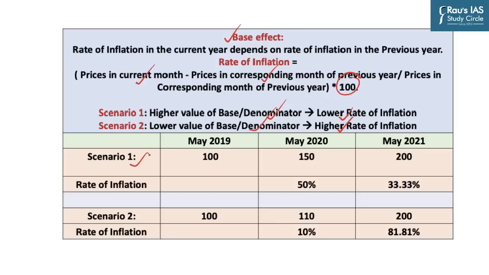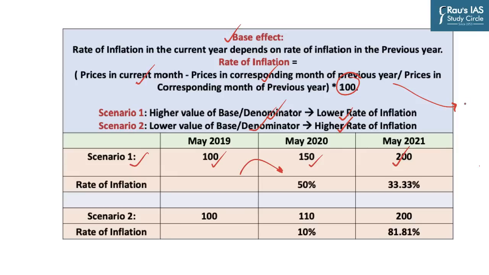Under scenario 1, let's say the price of an item A in May 2019 is 100 rupees, and in May 2020 it is 150 rupees, and in May 2021 it has increased to 200 rupees. So how are you going to calculate the inflation? For the first year, inflation would be calculated for May 2020. It would be done by applying this formula.